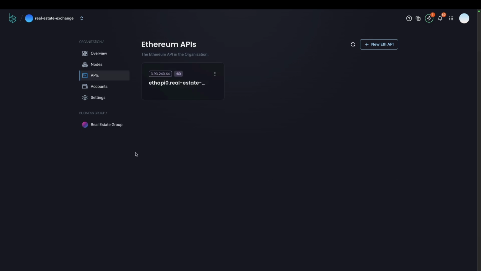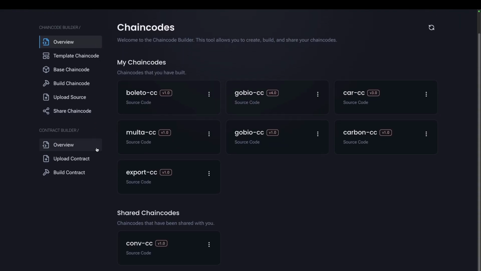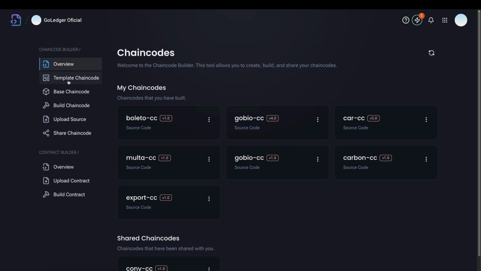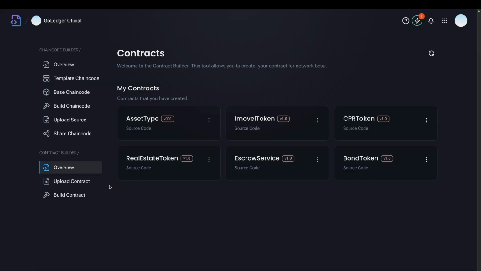Now, if I want to develop and code new smart contracts, I can proceed with this task easily by accessing the smart contract builder that I have available here in the GoBesu module of the GoChain platform. Here I can see the chain code builder, which is for Hyperledger Fabric chain codes, but now I'm going to check the smart contract builder, which is used to create and manage all the source code that I might have to deploy new smart contracts on an Ethereum private network.